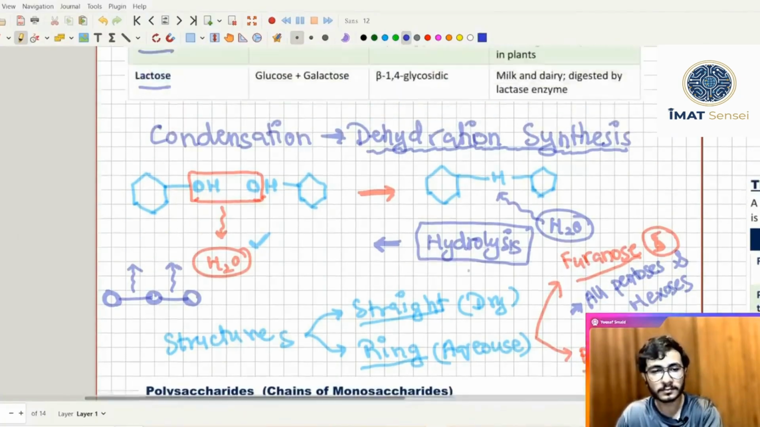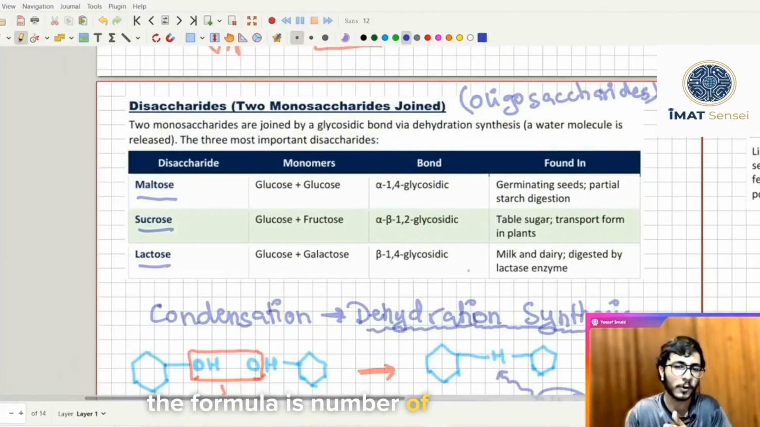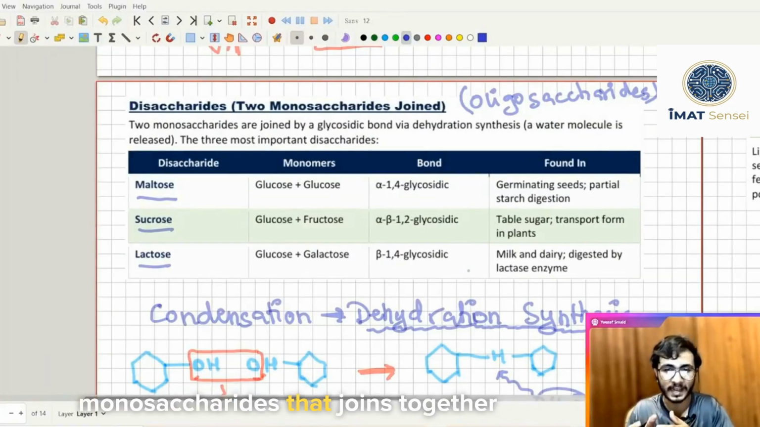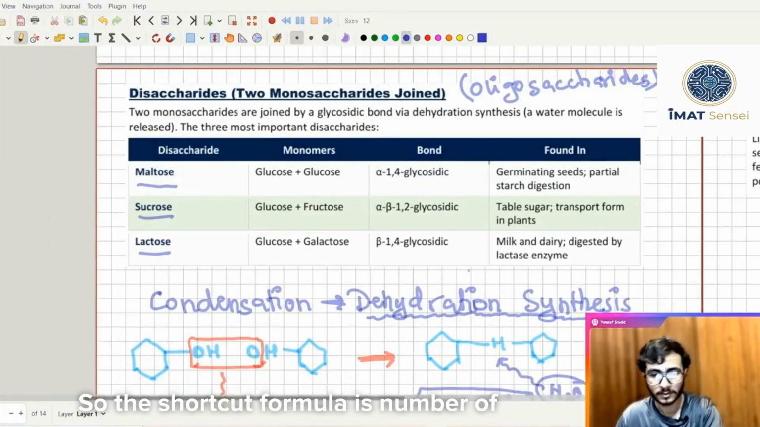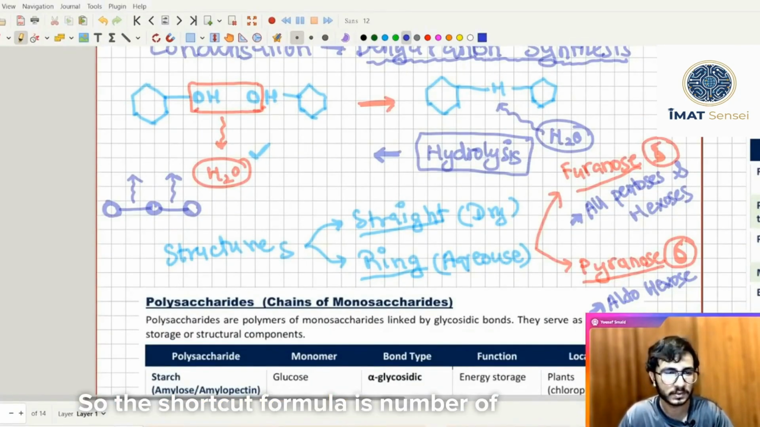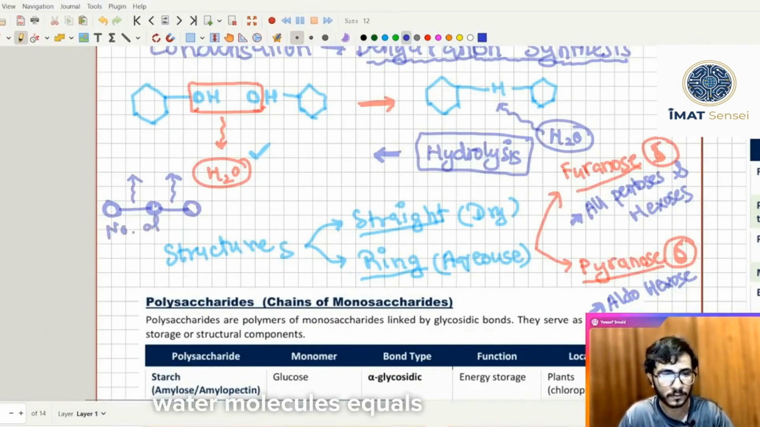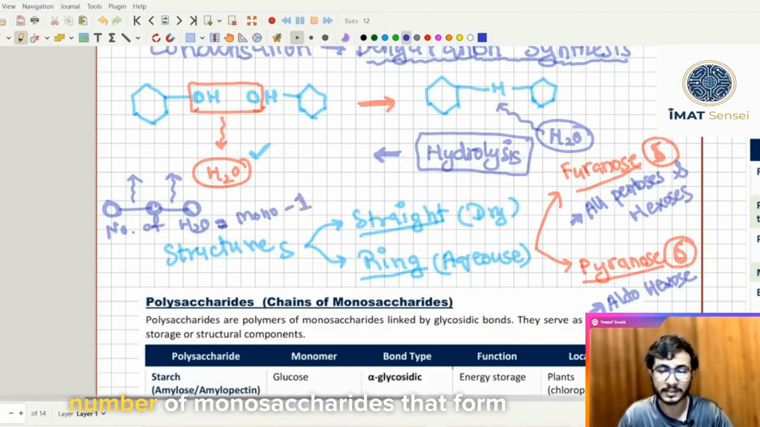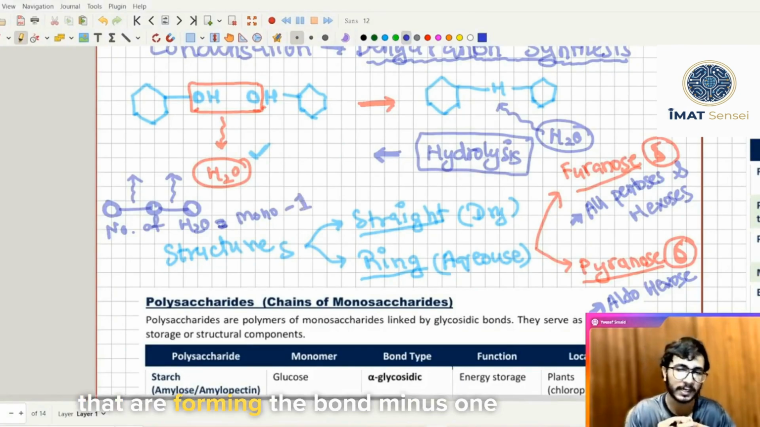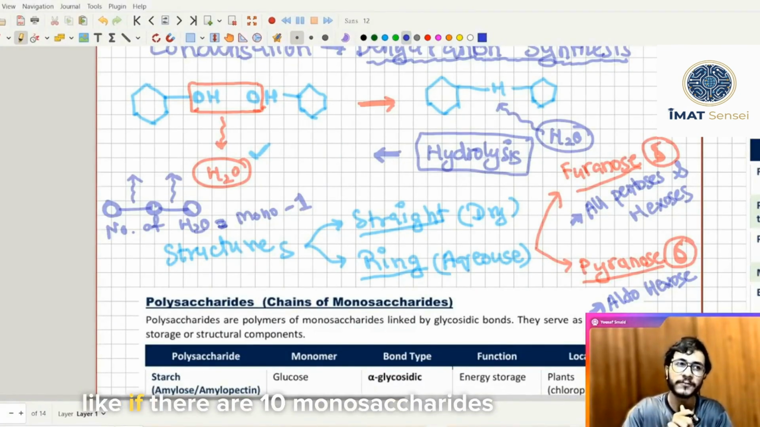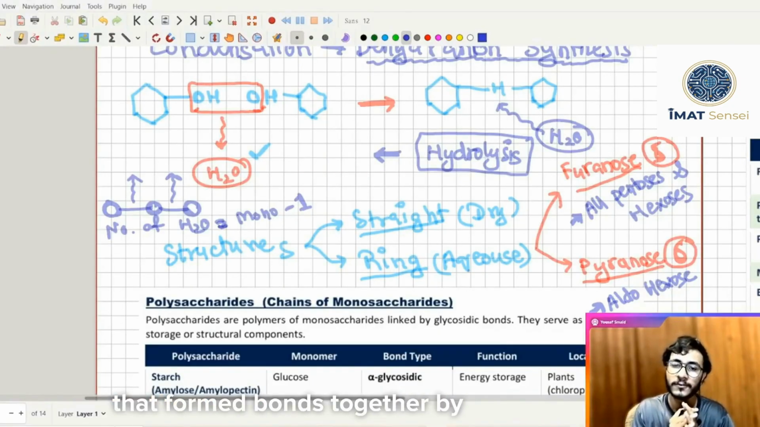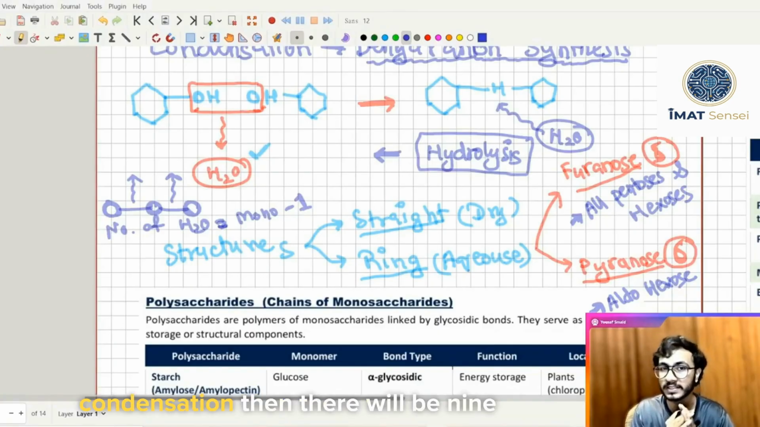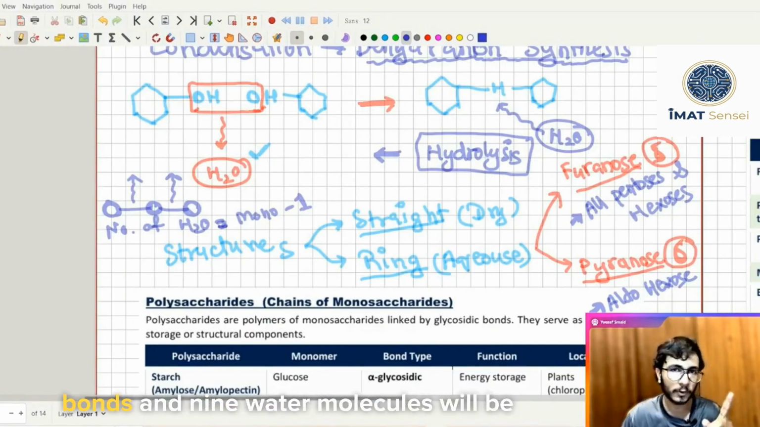So the shortcut formula is: number of water molecules equals the number of monosaccharides that join together minus 1. Like if there are 10 monosaccharides that formed bonds together by condensation, then there will be 9 bonds and 9 water molecules will be released in that reaction.